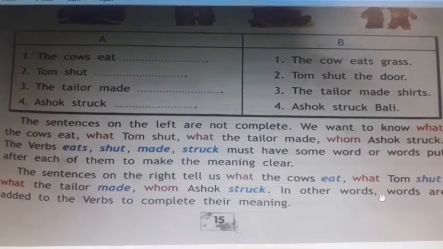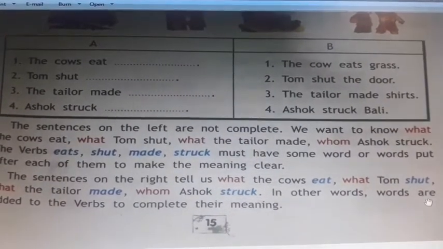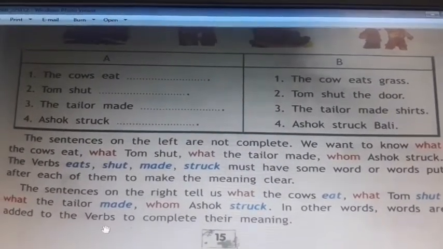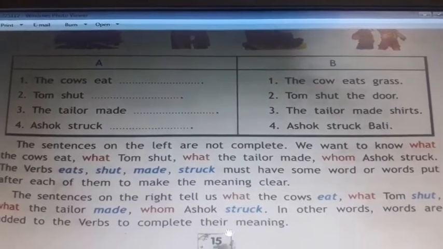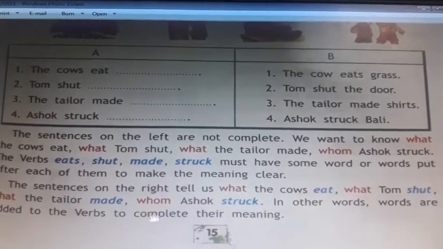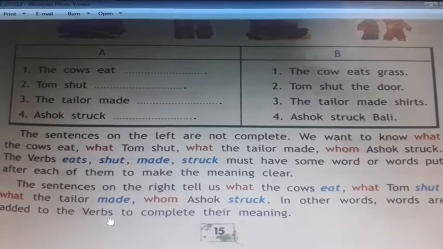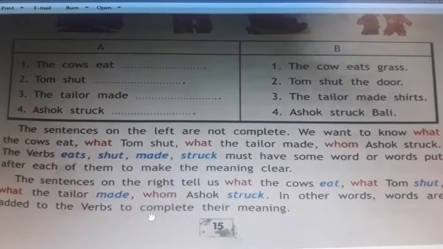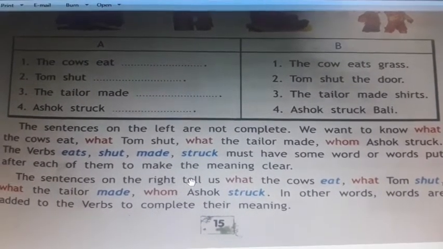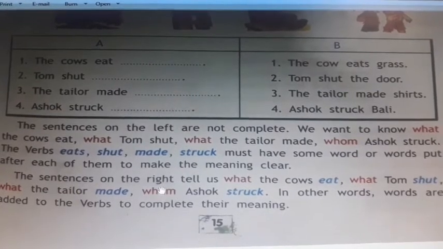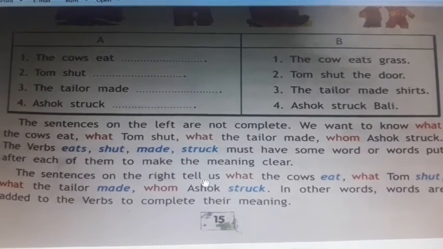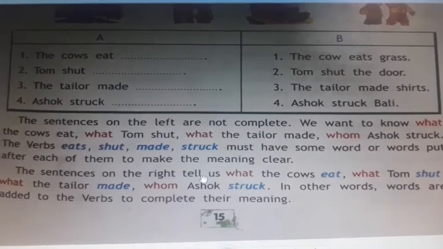In other words, words are added to the verbs to complete their meaning. So some words are needed so that the verb should give its complete meaning. Here we understand that a verb needs some words to complete its expression, to complete its meaning.